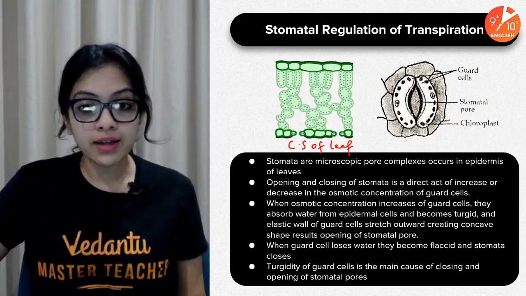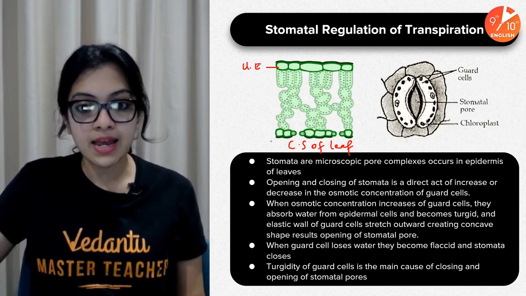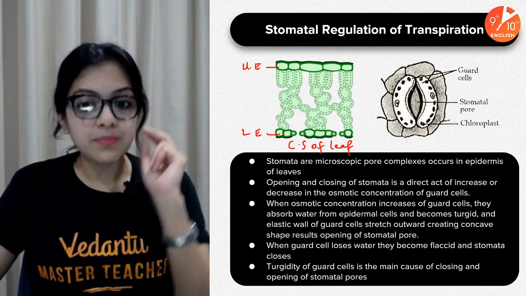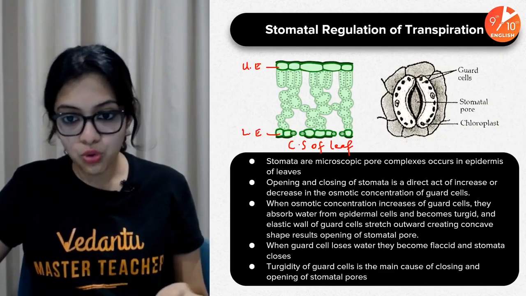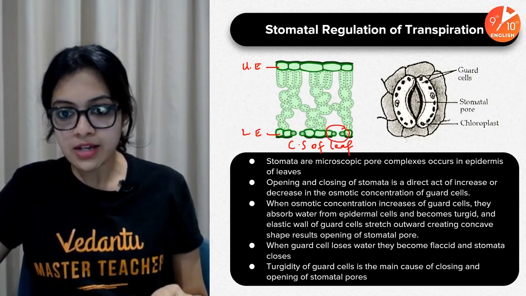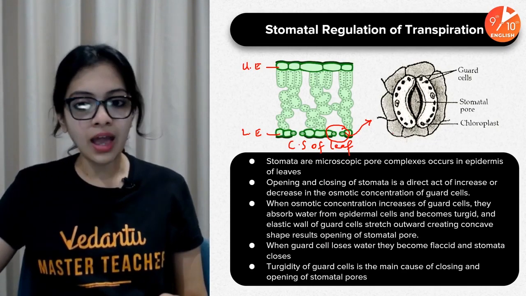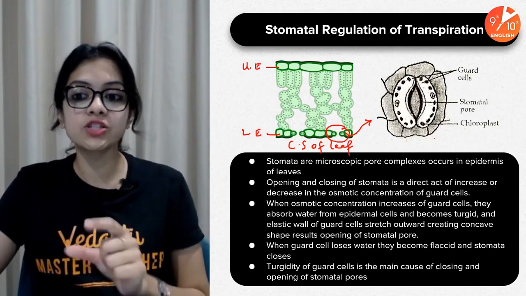This is the upper epidermis. This is the lower epidermis. In the epidermis you would find these bean-shaped cells which are called guard cells, but those guard cells are actually zoomed in and shown to you in this image here. Guard cells, which are guarding the opening called the stomatal pore.